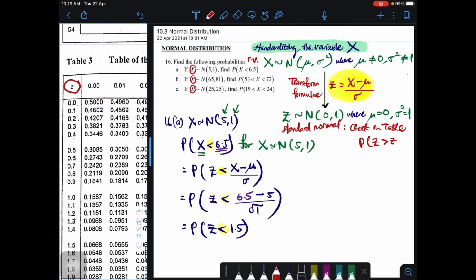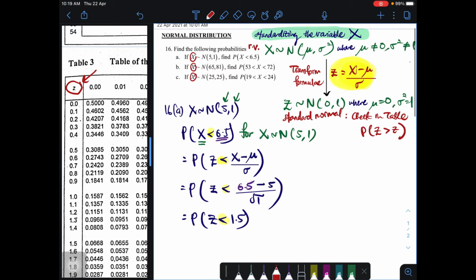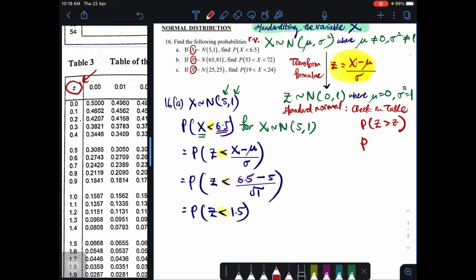I will teach you how to read it, but let me show you how to read the table for normal distribution, which is either more than or equal to z, because they are just the same thing. Both of these are equivalent to one another.